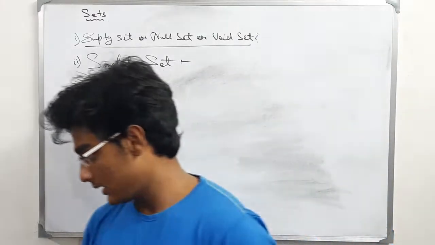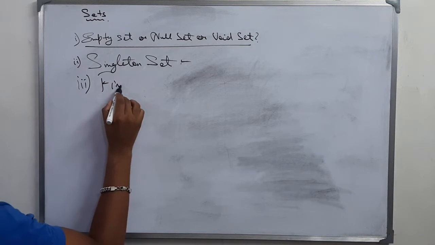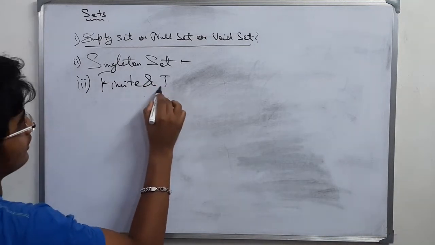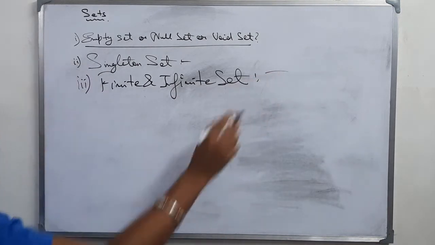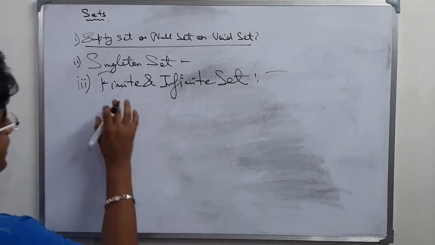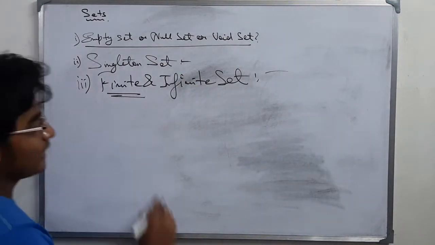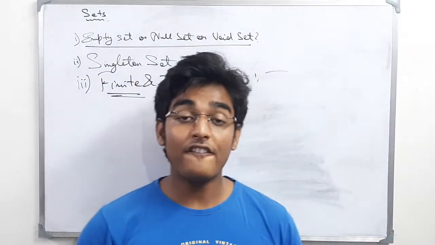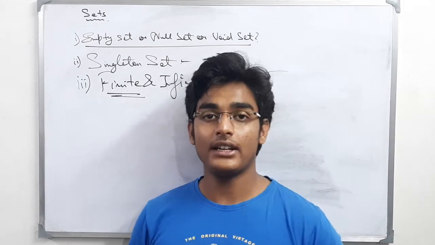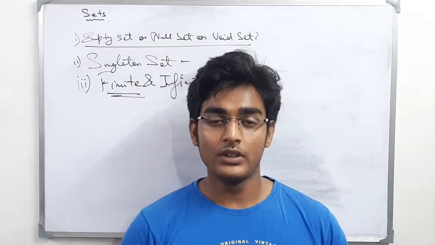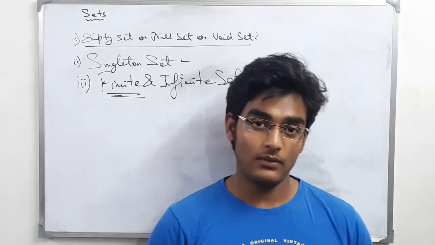Next you have finite and infinite sets. What is a finite set and what is an infinite set? A finite set is a set containing a finite number of elements or whose cardinality is a finite number, which can be represented easily with a natural number n.